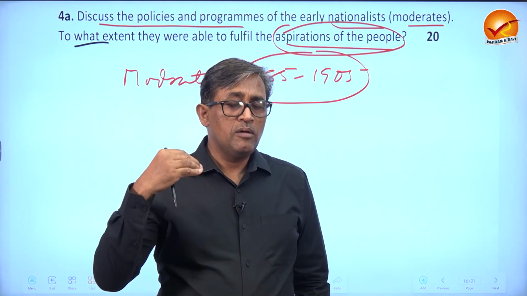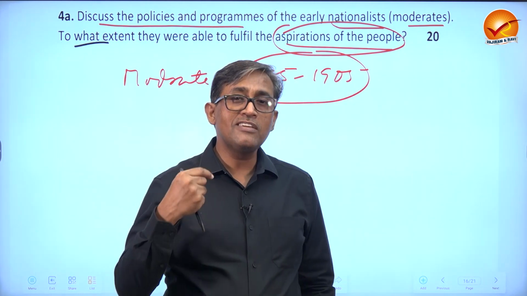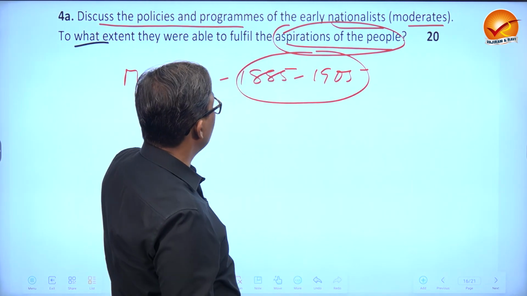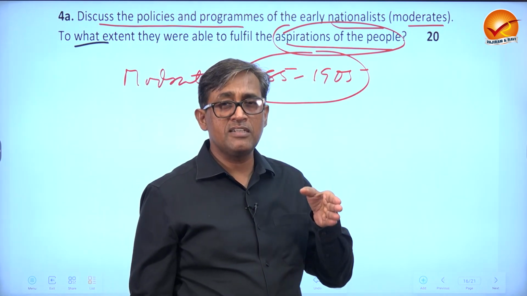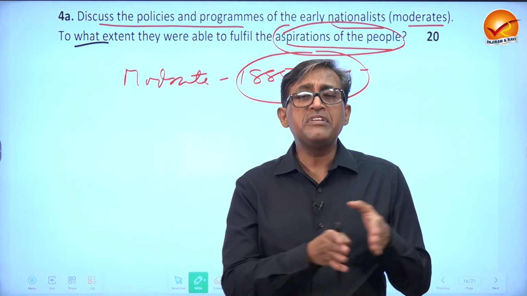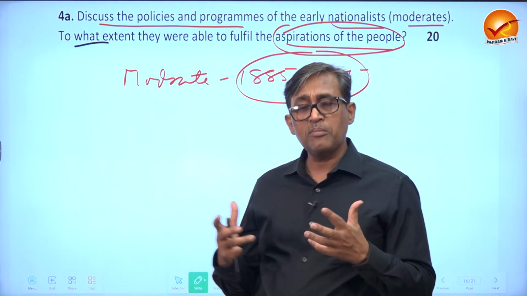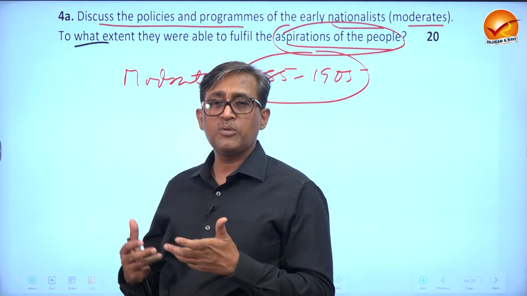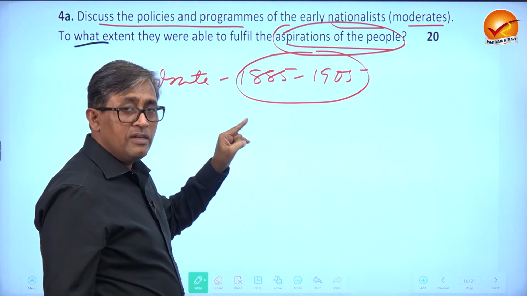But the point is that the government now started listening because of their regular pressure, movement, petitions, writings, etc. And what they did, India benefited in the 1920s, 30s and 40s. Even leaders like Mahatma Gandhi, Nehru, Patel, Subhash, Maulana benefited from the works of the early nationalists.